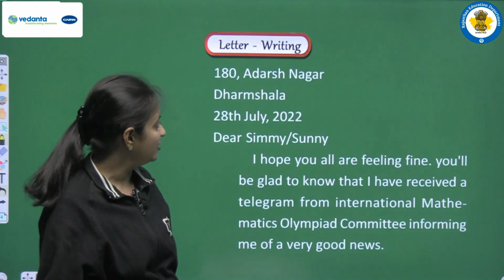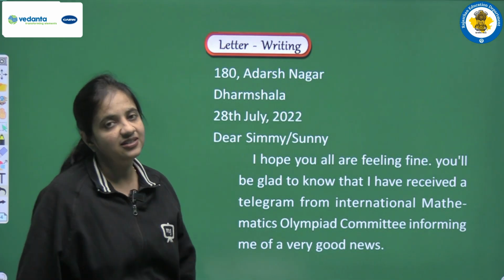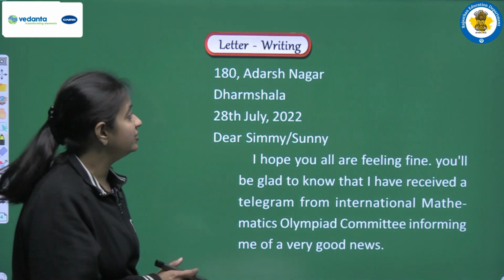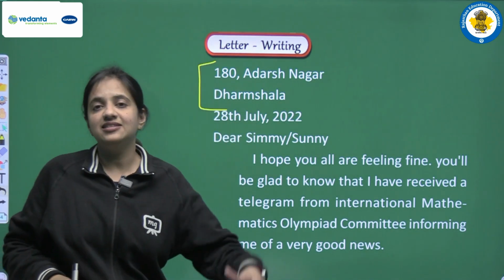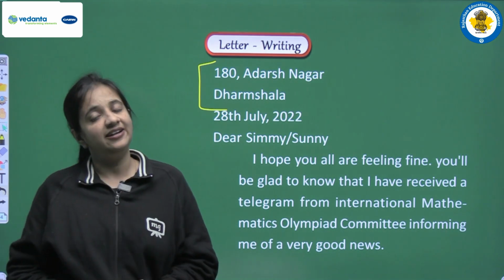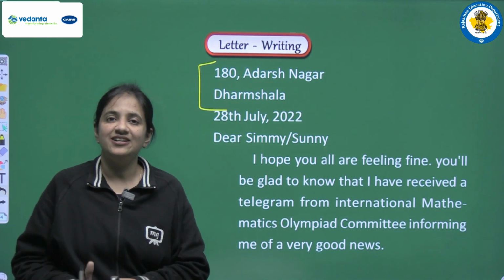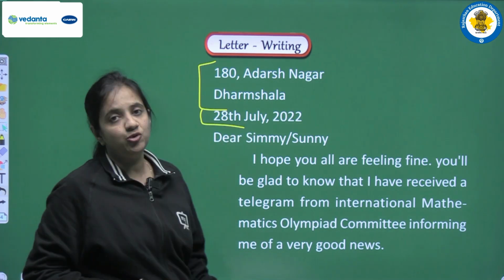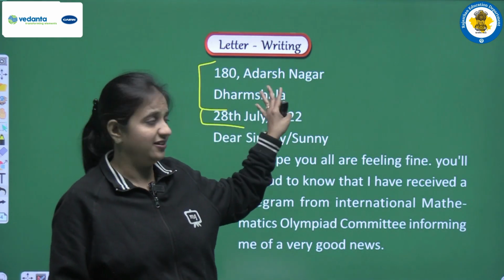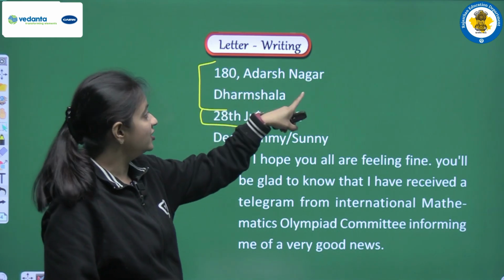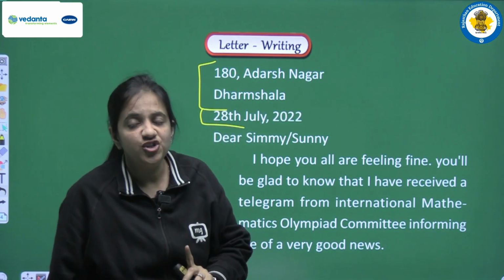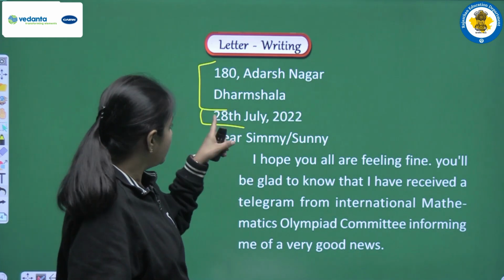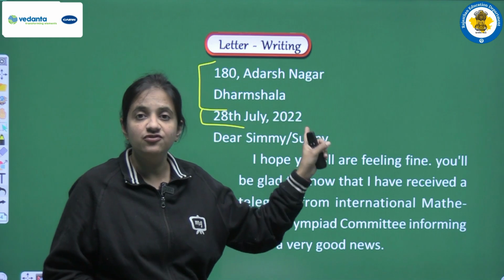So let's see how we can write one letter. So students, we have discussed these things earlier also, that first of all we have to write the heading, and in the heading of the letter we have to write the address, and this is the address of the sender, this is the address of the writer, or we can say the address of the person who is writing the letter. After the address we have to write the date. So let's see how we can write the address. We can write 180 Adarsh Nagar Dharmshala. So in the question we are not given the address, so we can write any address here, right? And after that we are writing the date in this format.